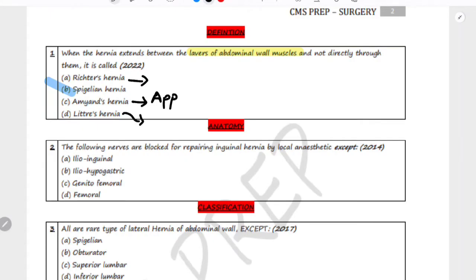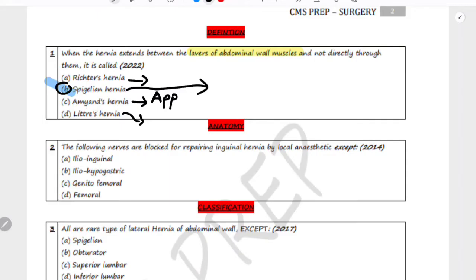And in Littre's hernia, the content is a Meckel diverticulum, which is unrelated to the abdominal wall layers. Spigelian hernia is the correct answer because it is unique, occurring between the abdominal wall muscles rather than directly through them.